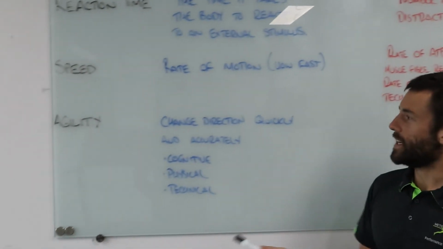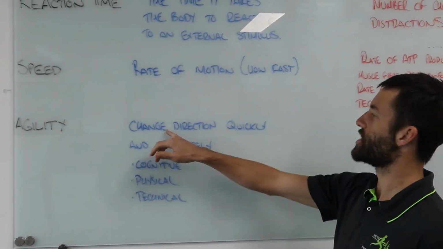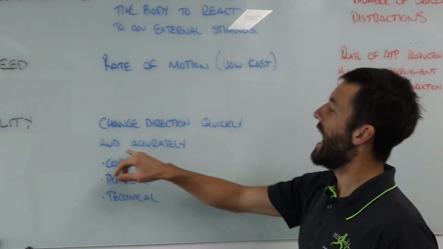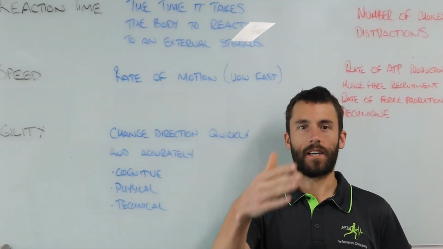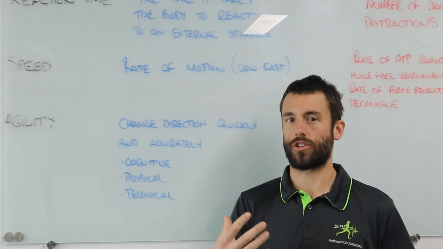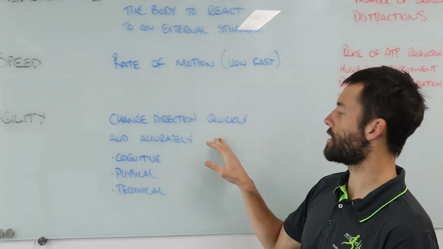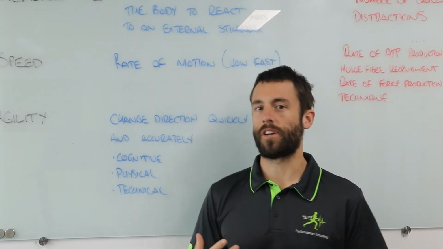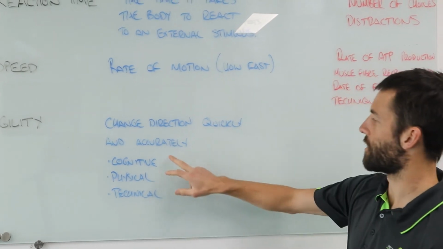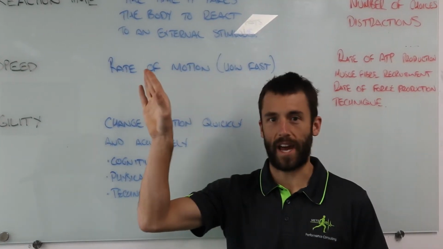All right, last one, agility. Now our agility, we're talking about changing direction quickly and accurately, right? It's no good just being able to go from here to here if the task requires you to move in a different direction. So quickly and accurately, and it is going to be as a result of a stimulus. So there is a cognitive aspect. When we talk about agility, we've got three aspects that go into it. We've got a cognitive aspect. That sort of comes back to our reaction time.